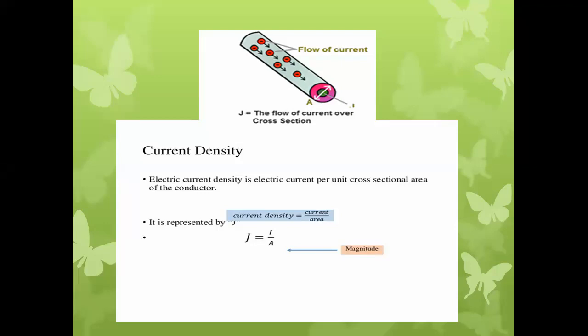So total number of charges flowing at the surface of the conductor in AC will be more compared to the core of the conductor.